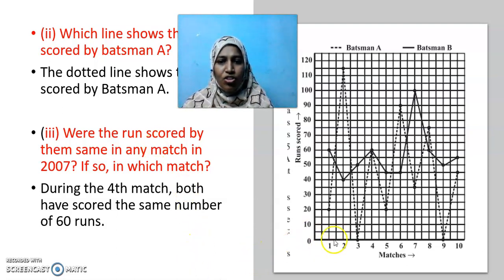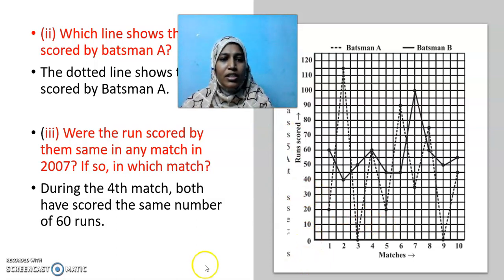In first match, both have scored different. In second match, he scored 40 and he scored 120. Third match also, both are different. Fourth match, see here in fourth match, both of them scored 60 runs. So this is the intersecting point of both the line graphs. Both the line graphs intersect at match 4 and during that match, both of them scored same runs and it is 60 runs. Okay, children?